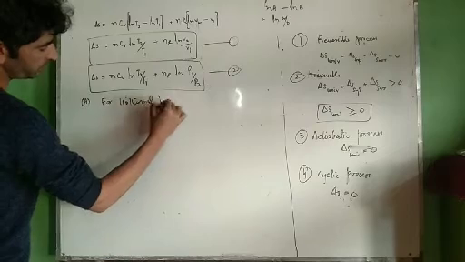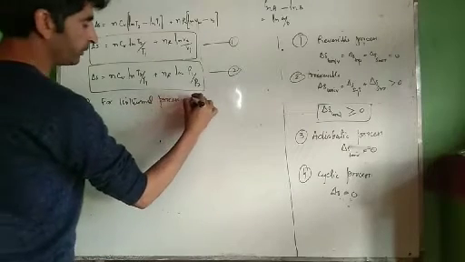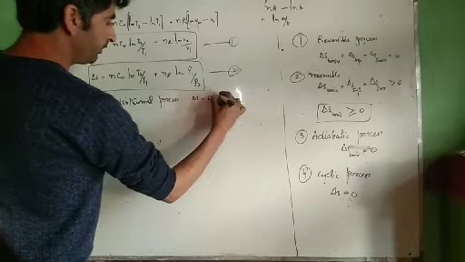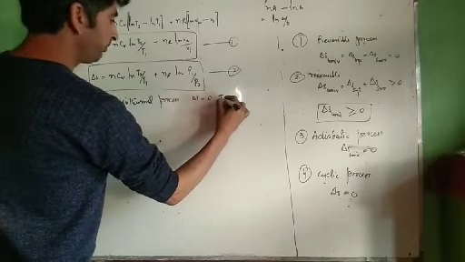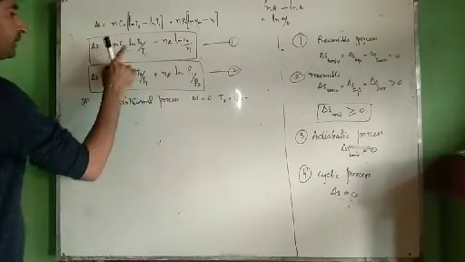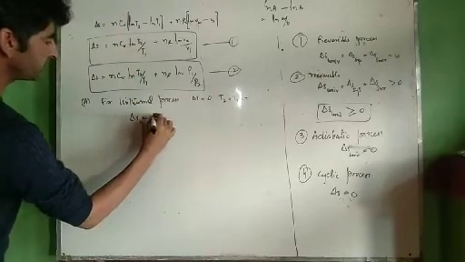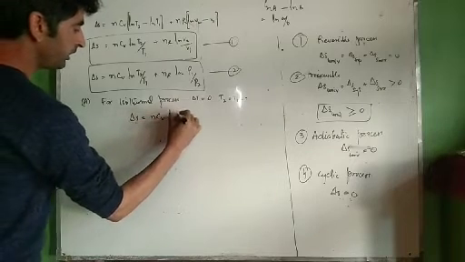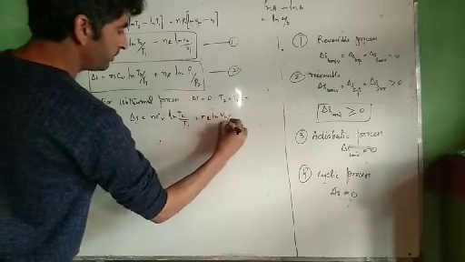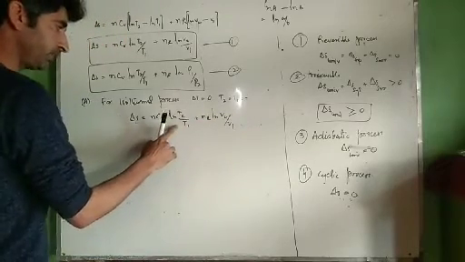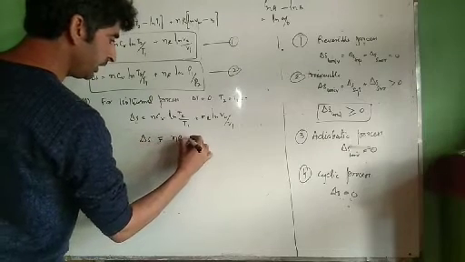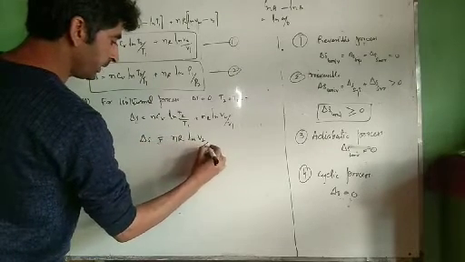For the isothermal process, the change in temperature is equal to 0. I mean that T2 is equal to T1 is equal to T. Therefore, this term becomes equal to 0. Del S becomes equal to nCv ln of T2 by T1 plus nR ln of V2 by V1. Now the first term becomes equal to 0 for the isothermal process. Therefore, del S is equal to nR ln of V2 by V1.